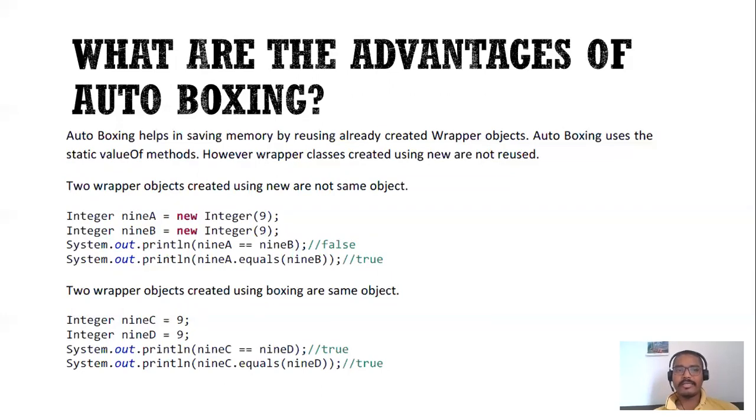But in case of the constructor way of creating a wrapper class instance, you can see in the example, even if we are storing the same primitive value 9, it will be stored in the instance 9a, and another primitive value 9 will be stored in 9b. So two different objects will be created.